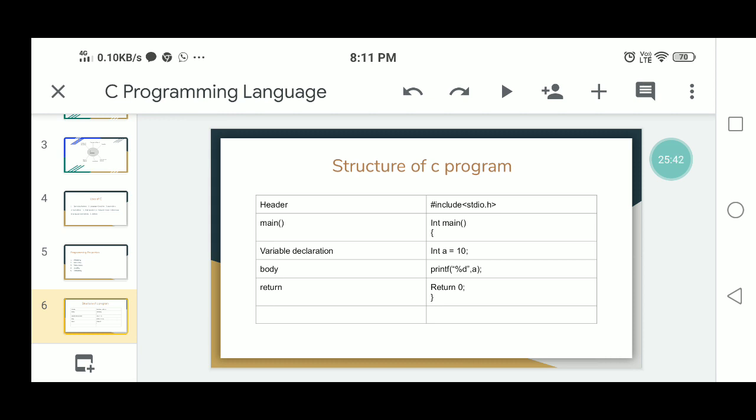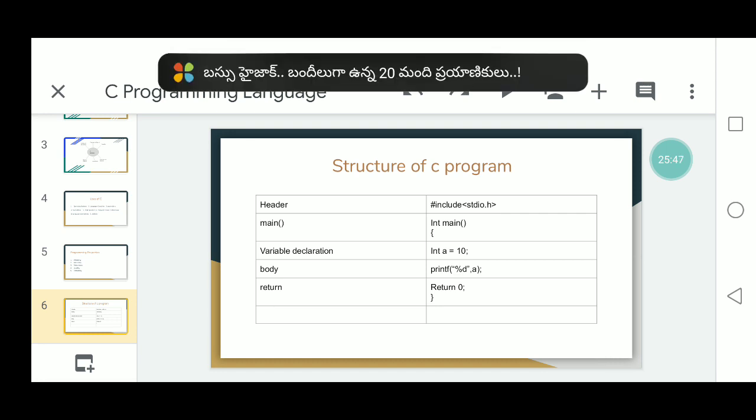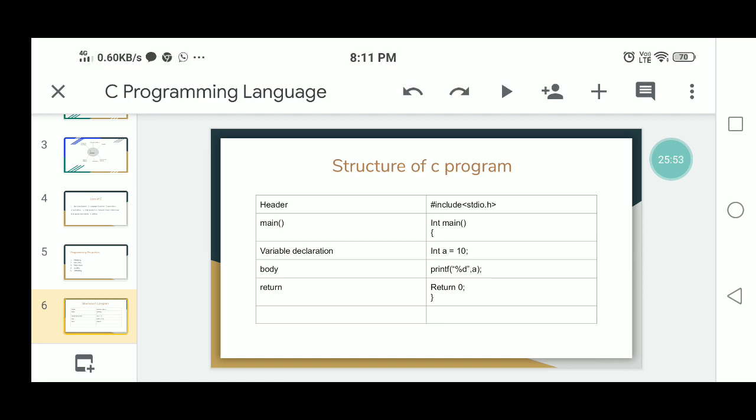The next, global declaration section. The global declaration section is for the global variables. Next, the local declaration section is for the local variables. Global declaration means global variables can be declared outside of the main. Outside of the main, you have to declare the variables. Those will be used in any function, in the main function, and also in some of the self-contained units of the program. The next, local variables are declared in main. Within the main, you have to declare some of the variables. Those are local variables. Those are only used for main.